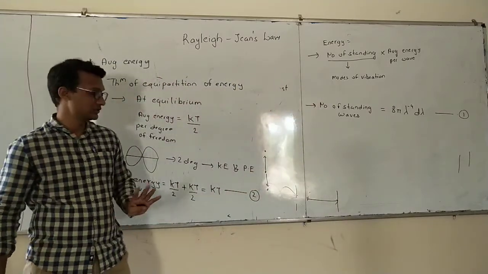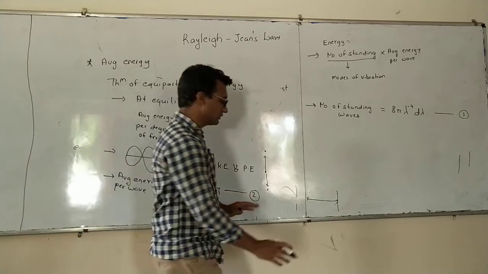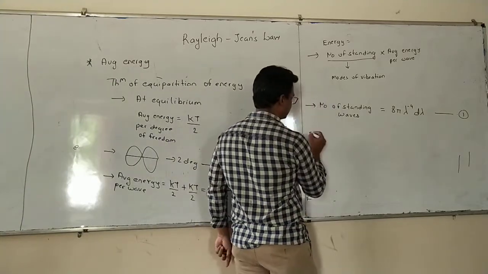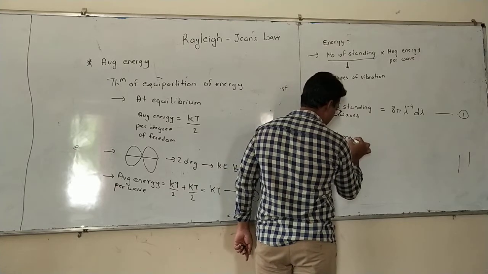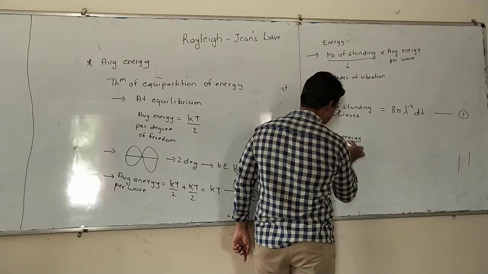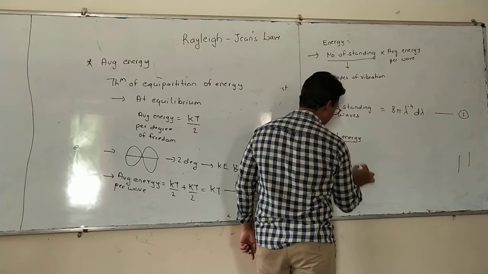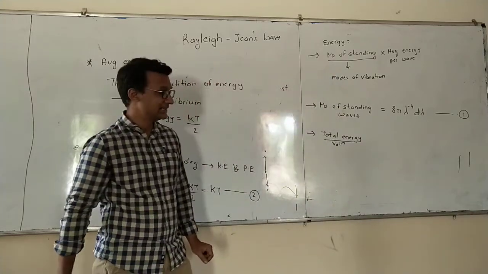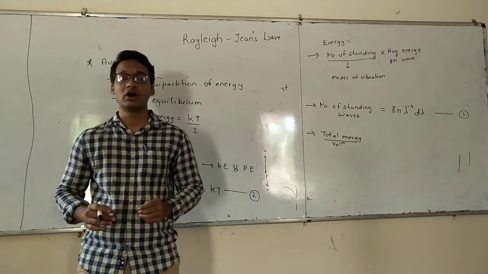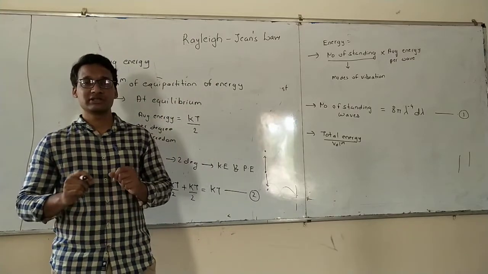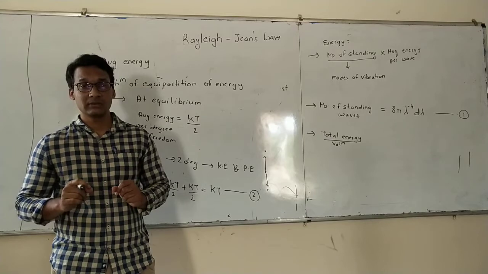This is required to calculate the total energy. Therefore, the total energy, and this is per unit volume, this is energy density. Why volume? Because we don't want the energy to depend on the shape or the size of the black body.